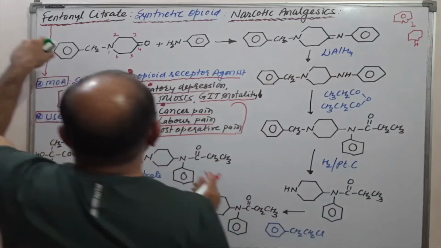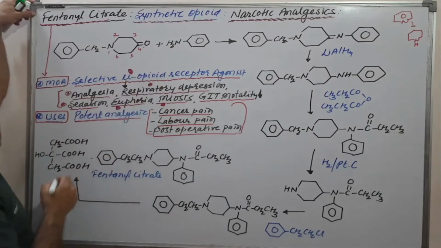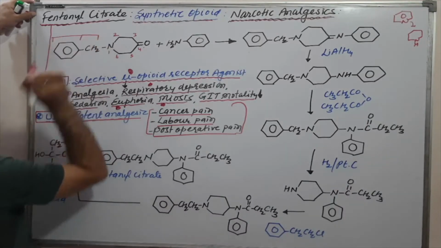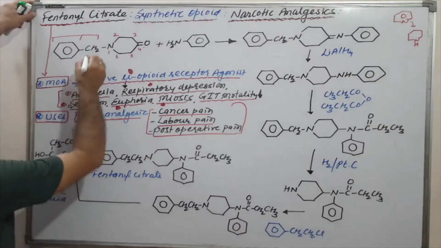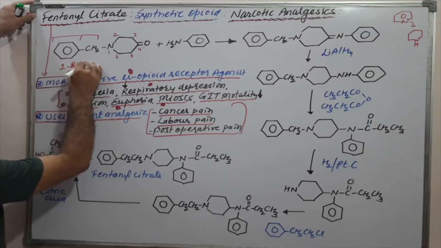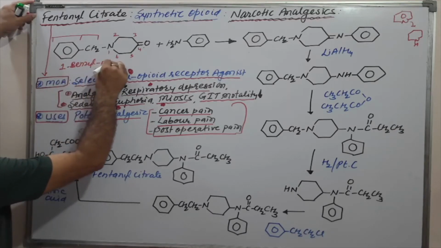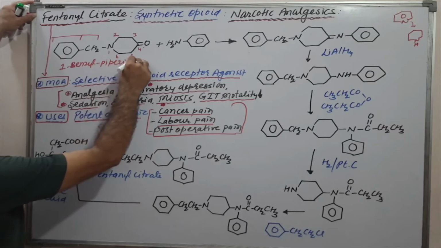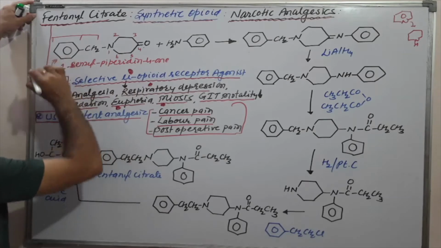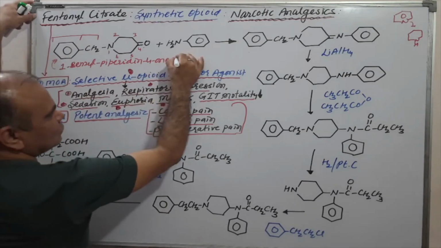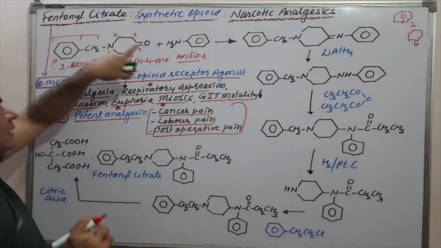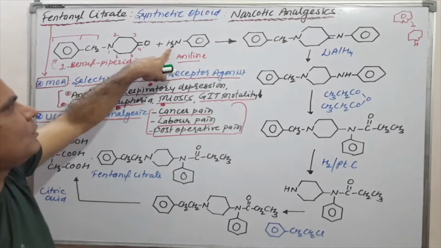Okay. Now piperidine has a ketone at the fourth position, and the benzene having a methyl group is benzyl. Where is the benzyl? At the one position. So 1-benzylpiperidin-4-one is the IUPAC name of this molecule. And this, as you know, is a very simple aniline. Piperidin-4-one has a ketone functional group here, and an amino functional group here.